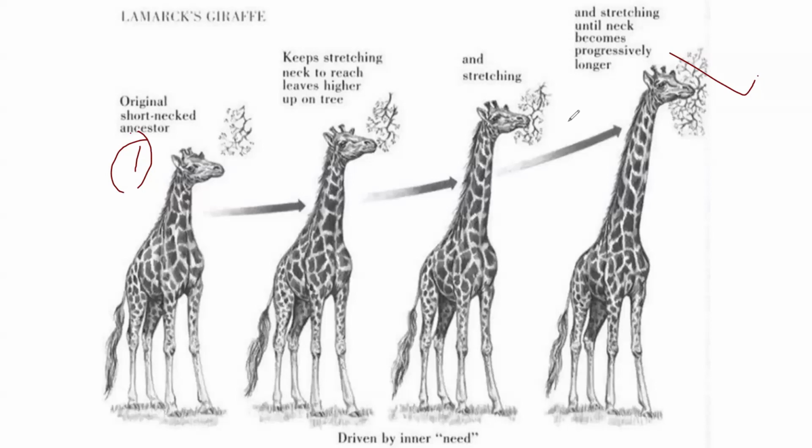So the theory is not considered acceptable, and the other name for this theory is use and disuse. Lamarck's theory is rejected because genetic studies show that traits acquired by an organism during its lifetime, such as strengthened muscles, are not inherited by offspring. That is according to the concept of genetics. Genetics tells us that any character that you acquire during your lifetime, you cannot pass on to the offspring. That is why the theory of use and disuse is rejected by scientists.